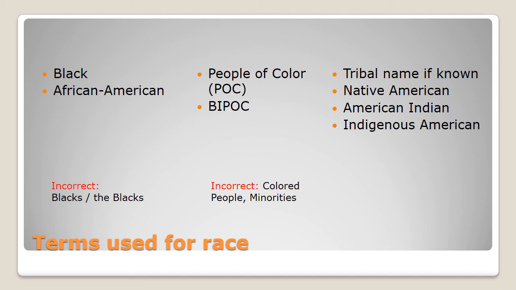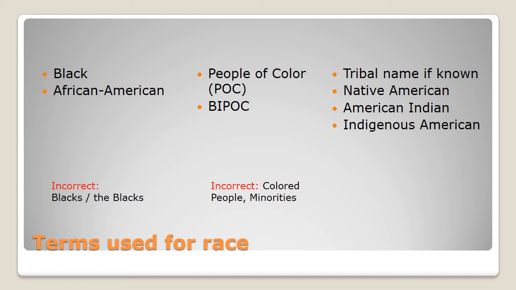Sometimes that includes Black people, but more typically it refers to non-Black people of color. And that's why we have the acronym BIPOC, B-I-P-O-C, meaning Black, Indigenous, and People of Color, so the group for all of those folks. Incorrect is colored people, or just colored is also incorrect.